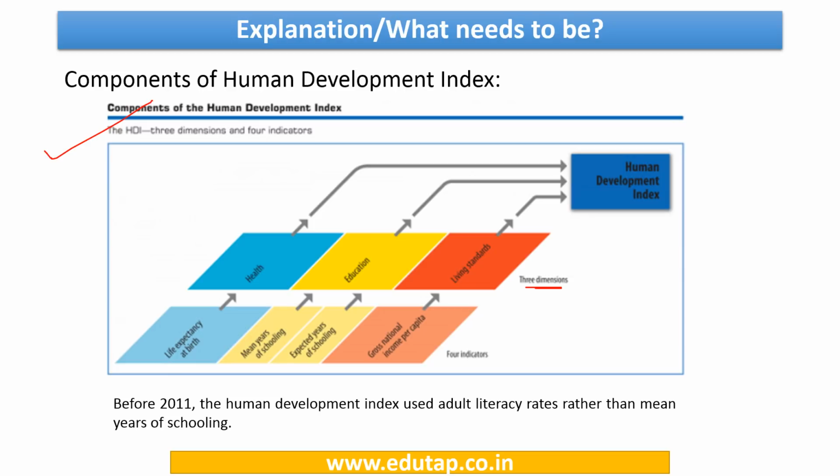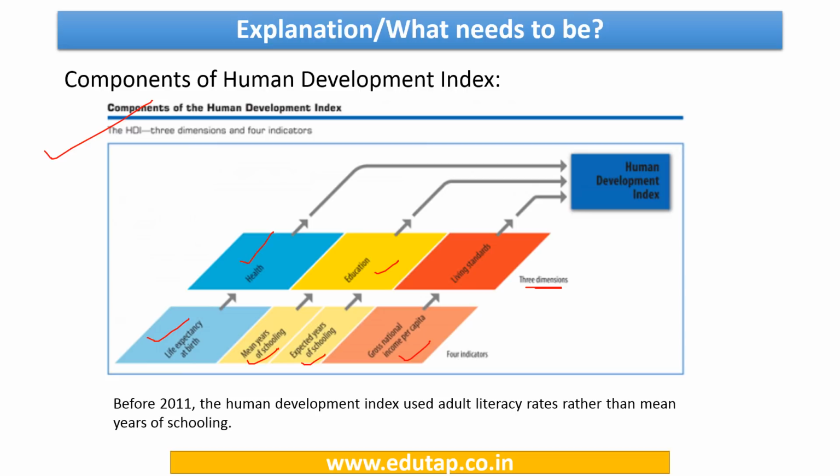Under each of these broader areas or dimensions, how do we measure them? We use indicators. That is, we need to use certain things which can help us to arrive at a quantitative number. Okay, so for example, in the case of health, we use the indicator life expectancy at birth to gauge the progress in the health area. Okay, when we talk about education as a dimension, we use 2 indicators: mean years of schooling and expected years of schooling. Okay, then when we go to living standard as a dimension, we use gross national income per capita. So these are the 4 indicators. Kindly memorize these indicators.